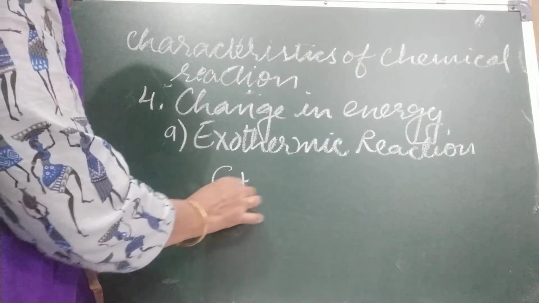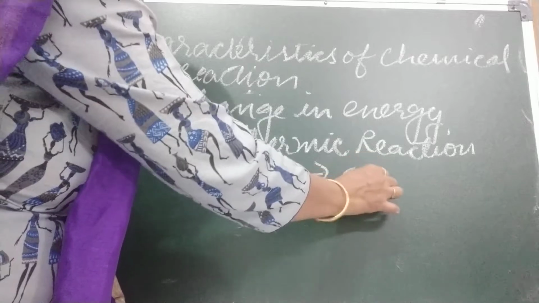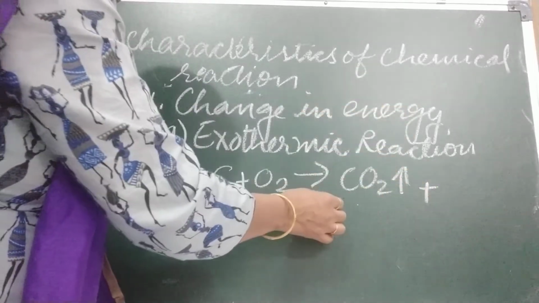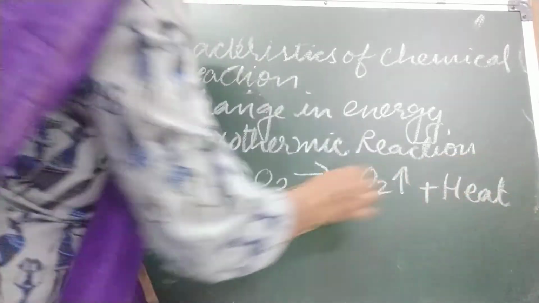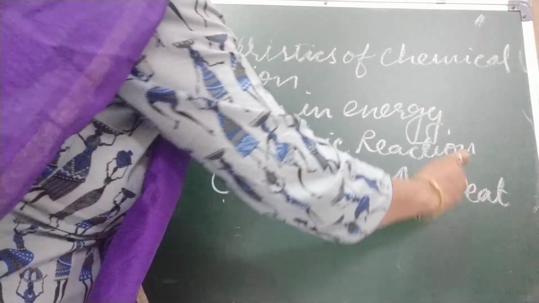When coal or carbon is burned in the presence of oxygen, it gives out carbon dioxide, and this is a gas, it goes up, and it releases heat. So here we are going to write plus heat, not capital H on this.